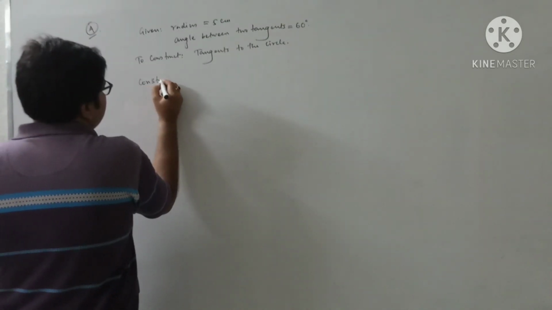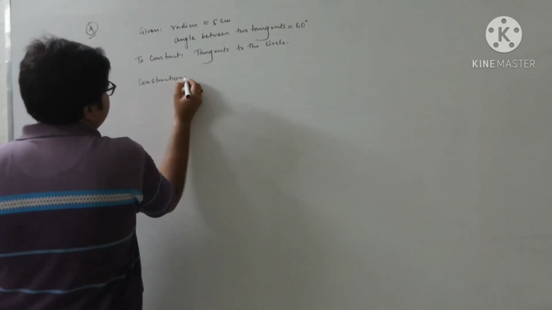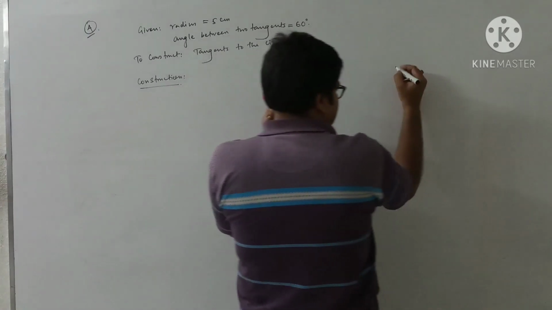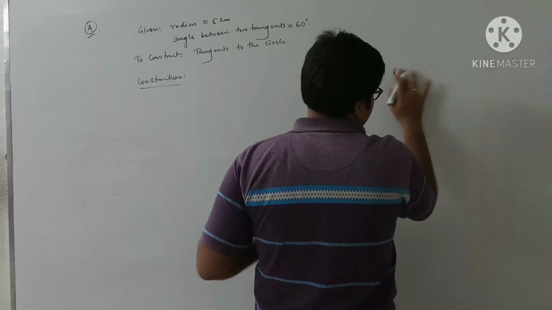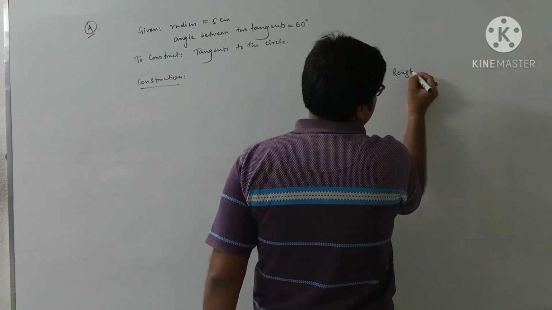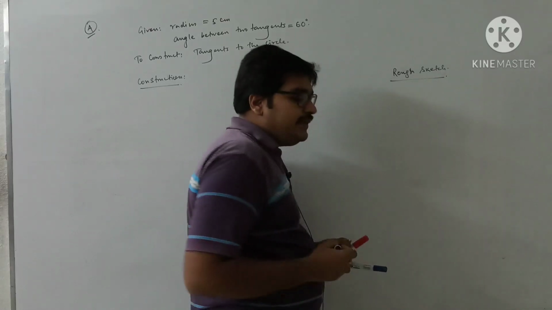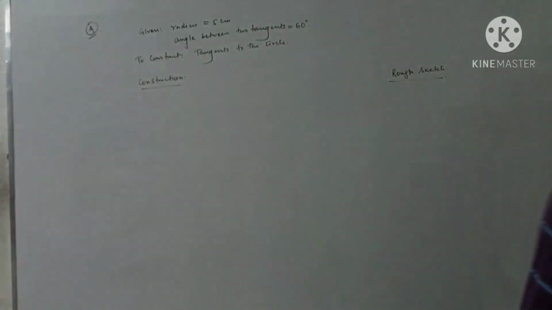Now moving on to the construction. But before doing the construction, we have to make a rough sketch. Why a rough sketch? Because to draw this one, we need a pre-plan first. We have to plan first.